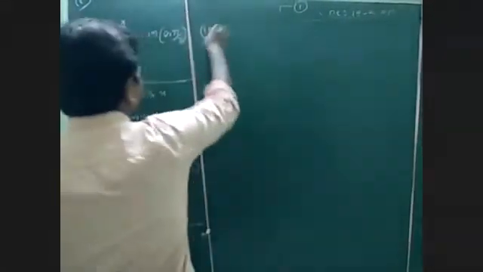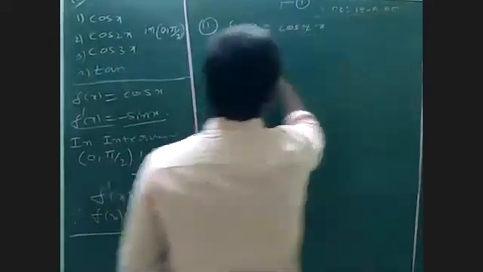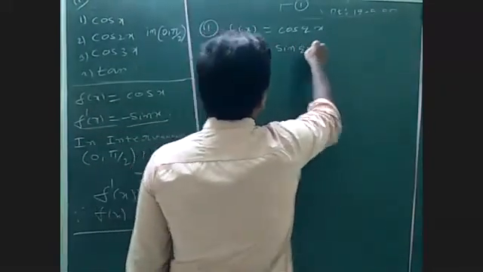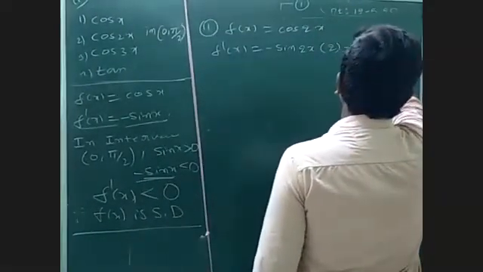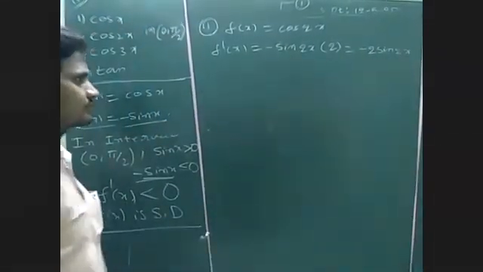Then second, f of x is equal to cos 2x. Again, differentiate. F dash of x is minus sin 2x into the derivative of 2x, which is 2. Finally, this is equal to minus 2 sin 2x. Okay, let's see here.